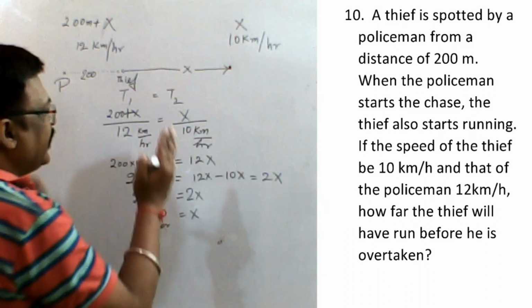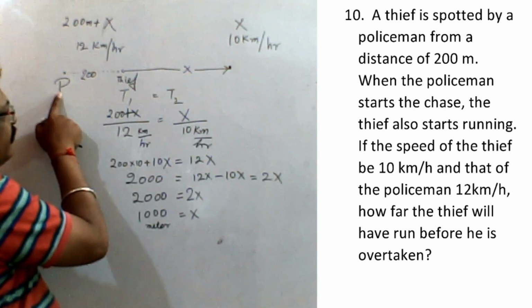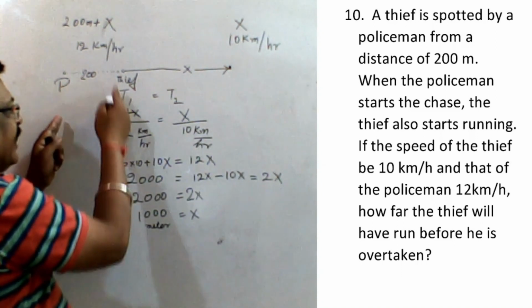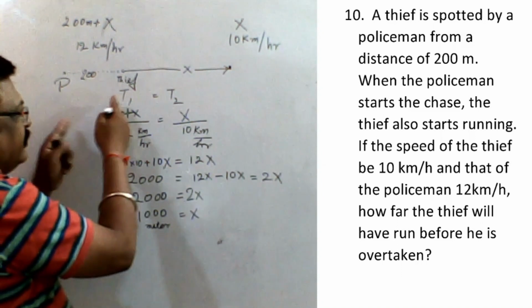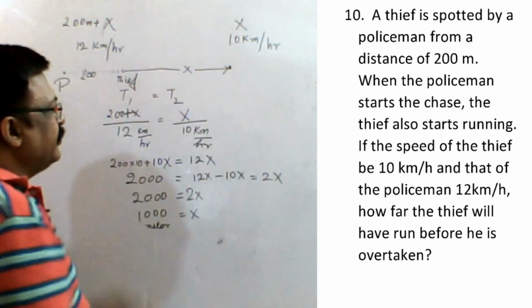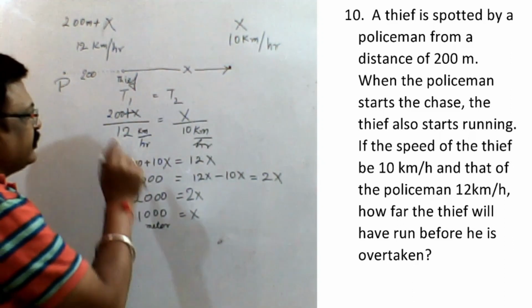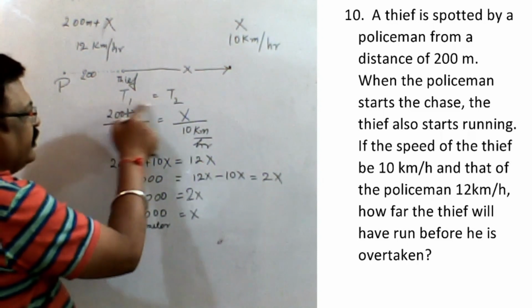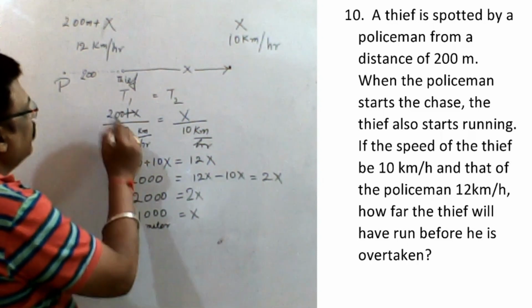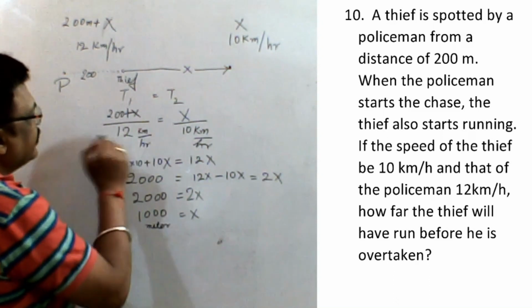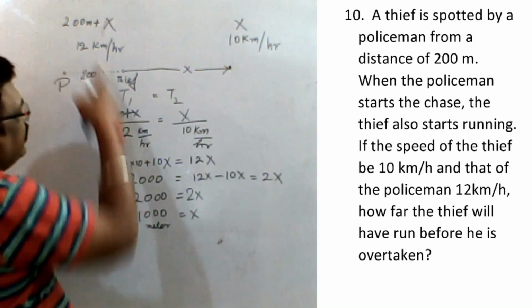But the time they have taken, because the thief has not started from here, the thief has started from here, but the time, suppose they both started at 9 a.m. and caught at 10 a.m., after whatever time, suppose. So the time is the same. So T1 is equal to T2. T1 is the distance traveled by the policeman, 200 plus X, by the speed of the policeman, 12 km per hour.